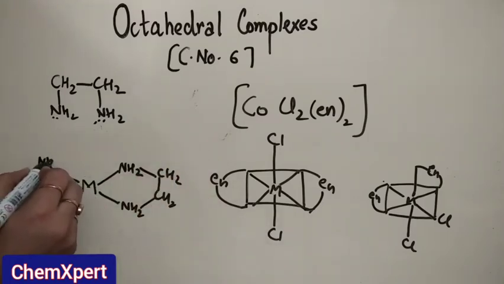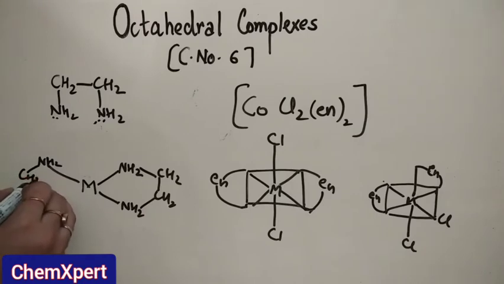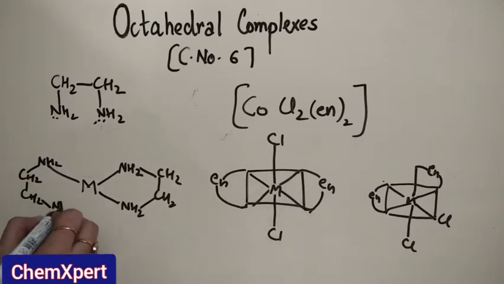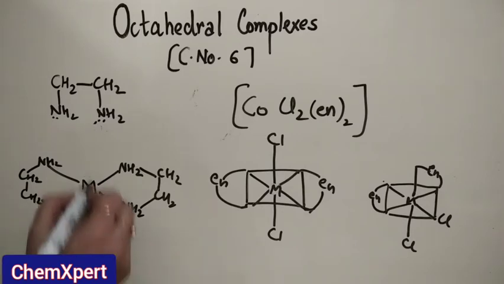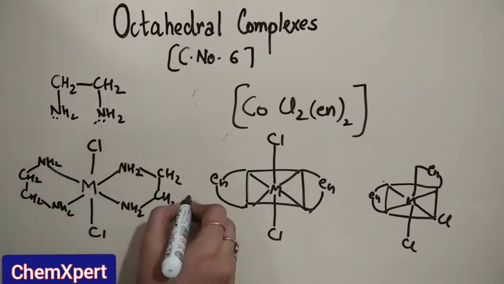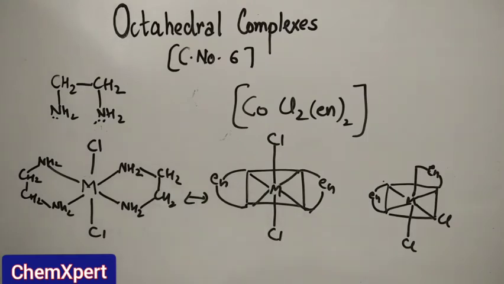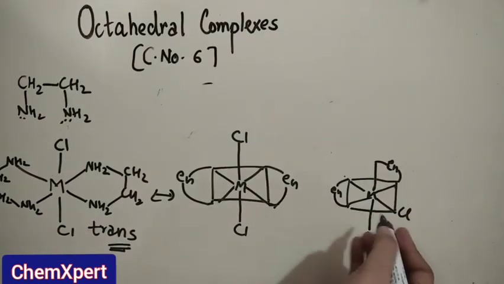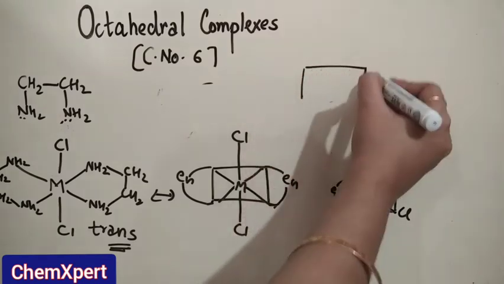Again NH2, CH2, CH2, NH2, this Cl, this Cl. So this is this kind of representation, and this one is the trans isomer.